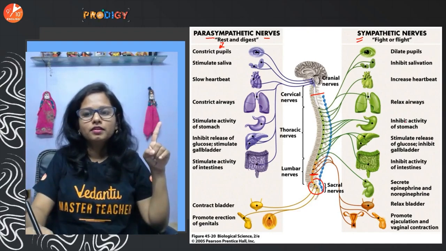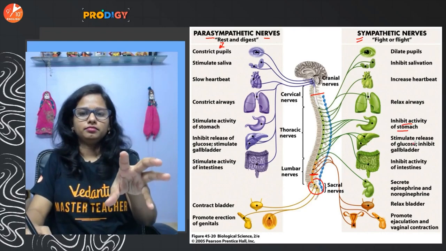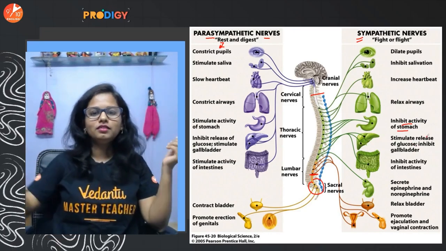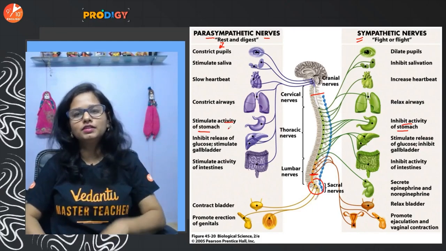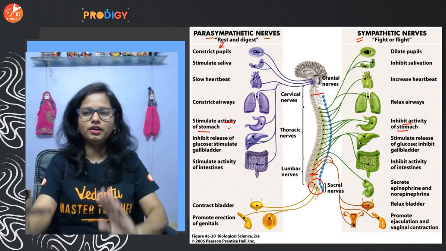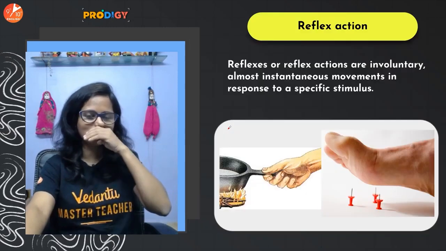That time the digestive activity in our stomach will be inhibited. But once we don't see the dog anywhere, then again the digestive activity will begin. Okay, so yeah, these are completely oppositely functioning parts, sympathetic and the parasympathetic nervous system.